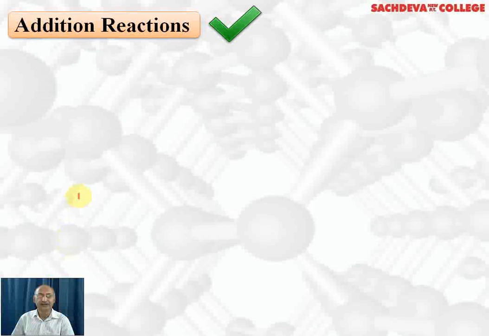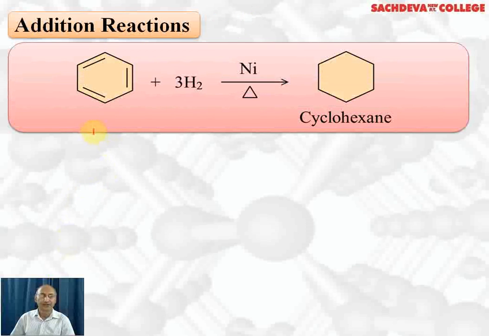Let's take up the next type of reactions. In this unit, we will be studying addition reactions, combustion reactions, directive influence of a functional group, carcinogenicity, and toxicity. We are taking addition reactions first. Aromatic hydrocarbons like benzene and toluene can undergo addition reactions.